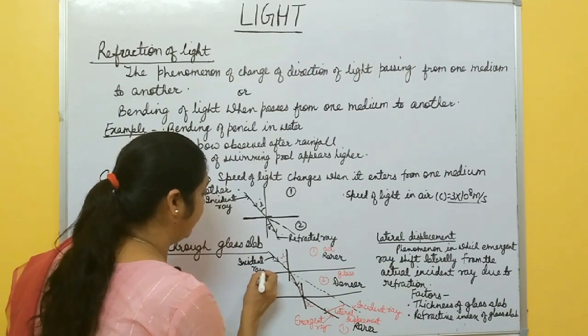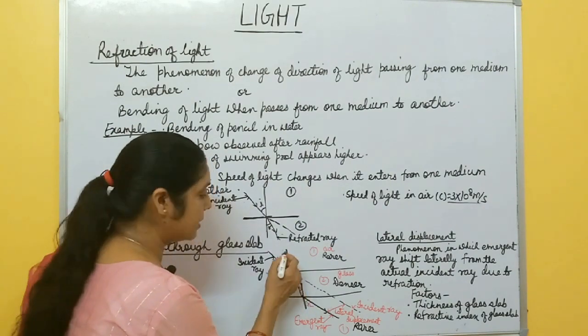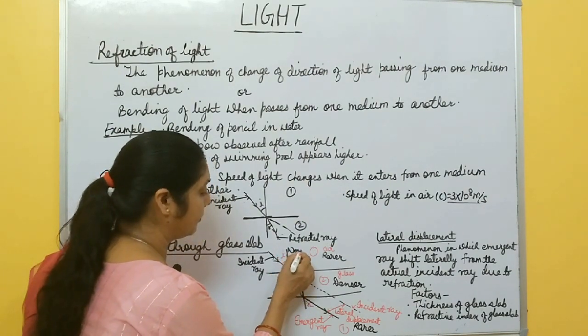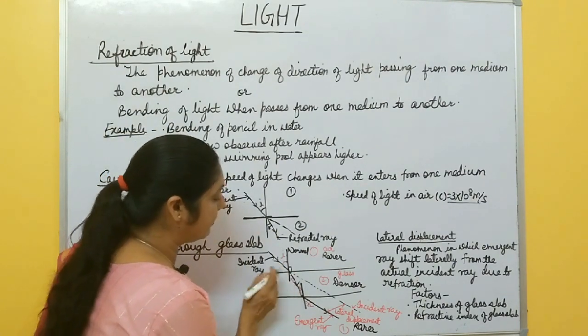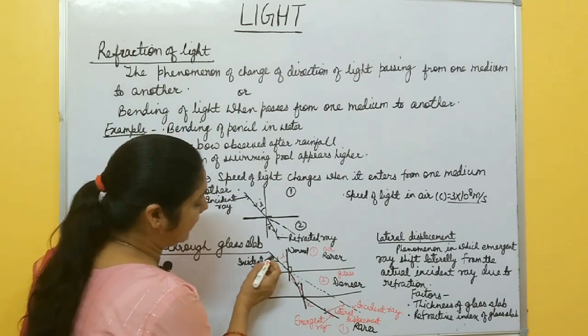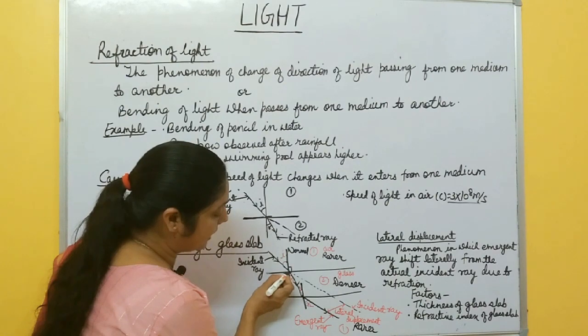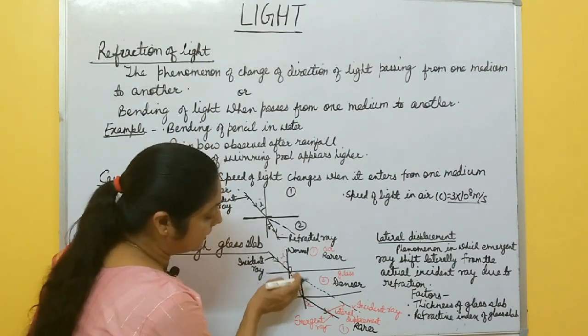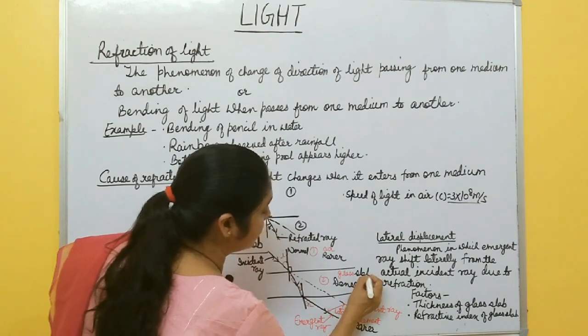Incident ray. And when you draw one perpendicular to this surface, this is normal, okay? Normal to the surface. So the angle between this incident ray and this normal is angle of incidence I, right? When light travels through this air and strikes at this point, then light enters into the glass slab, okay? This one is glass slab.